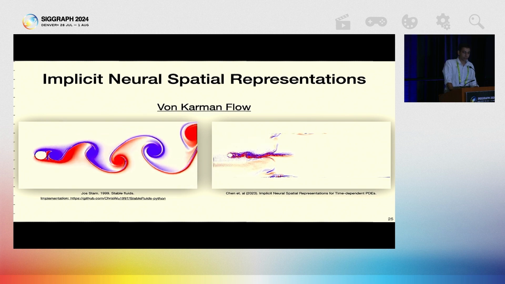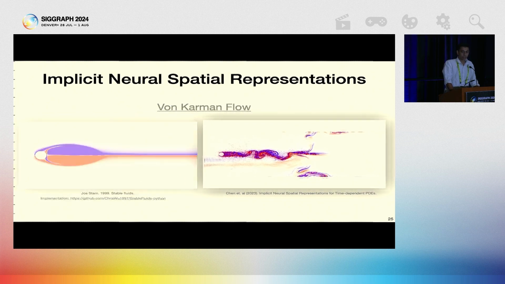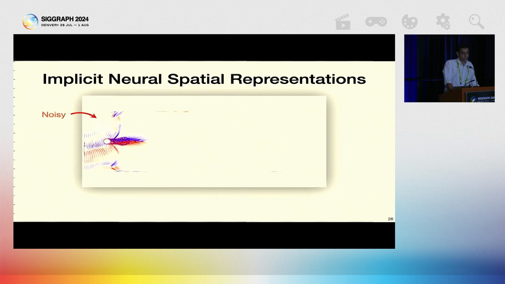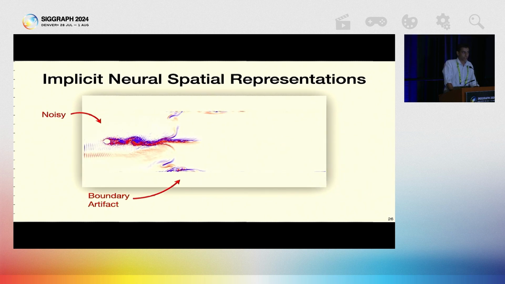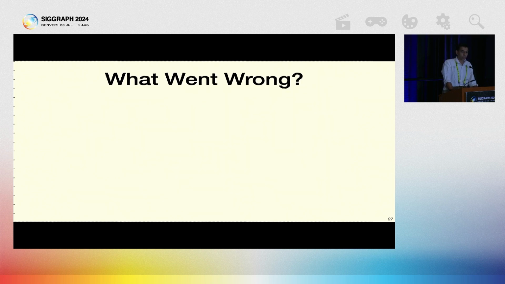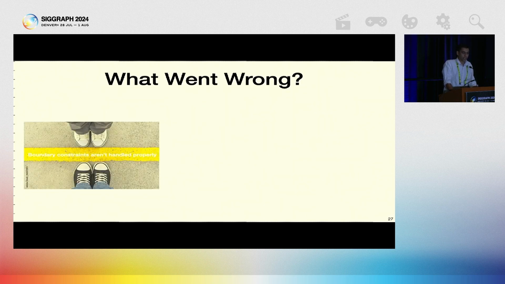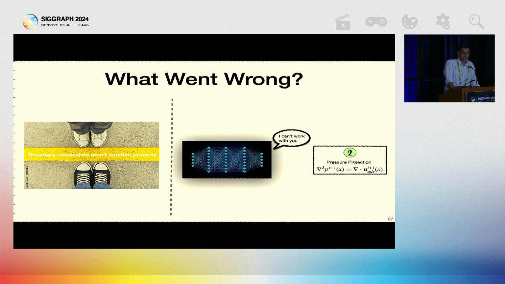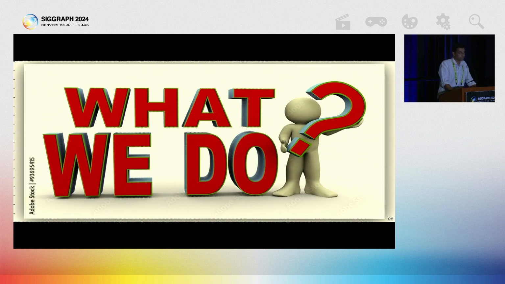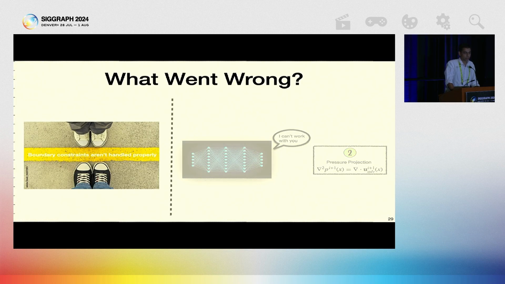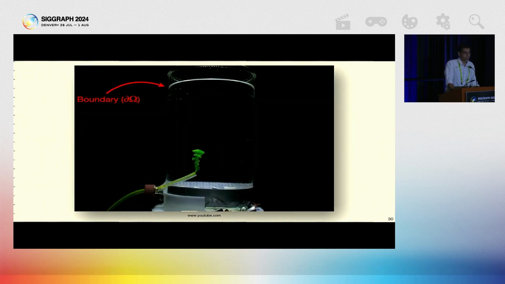This is a comparison with a grid-based method for the von Karman flow. Note that the flow is very noisy, and we notice some boundary artifacts as time passes. Looking at this result, our first speculation is that boundary constraints aren't handled properly. And our second speculation is that neural networks can't solve the pressure projection step accurately. So now that we have a list of speculations, let's try to solve them one by one. Let's start with the boundary constraint issues. Note that we are trying to discretize velocity, and at the boundary, we don't want our fluid to escape, and hence want its velocity to be 0.